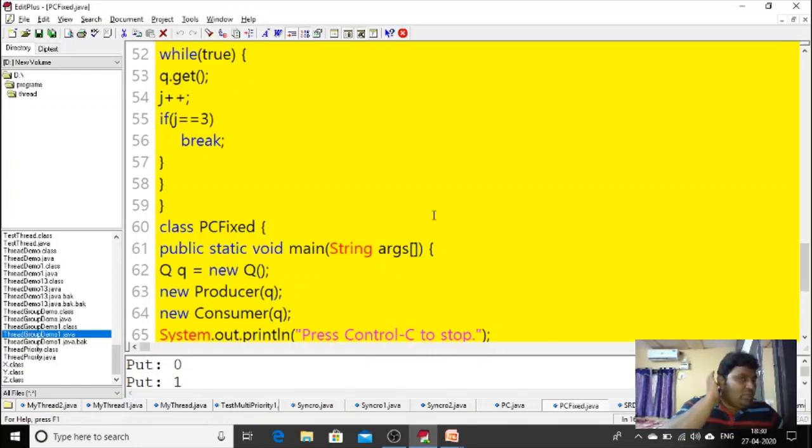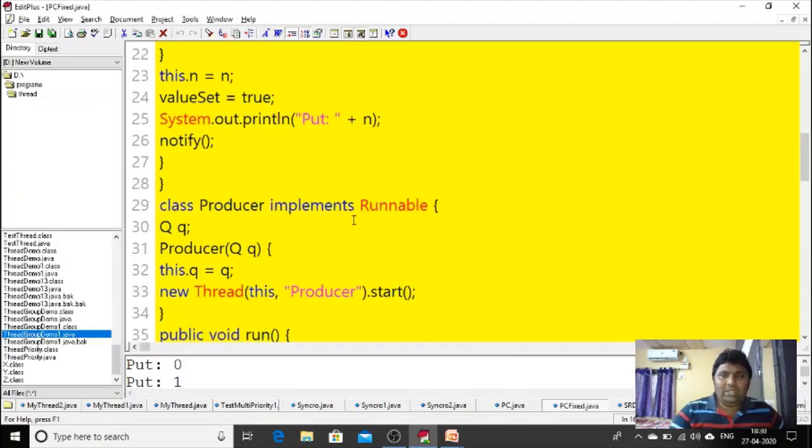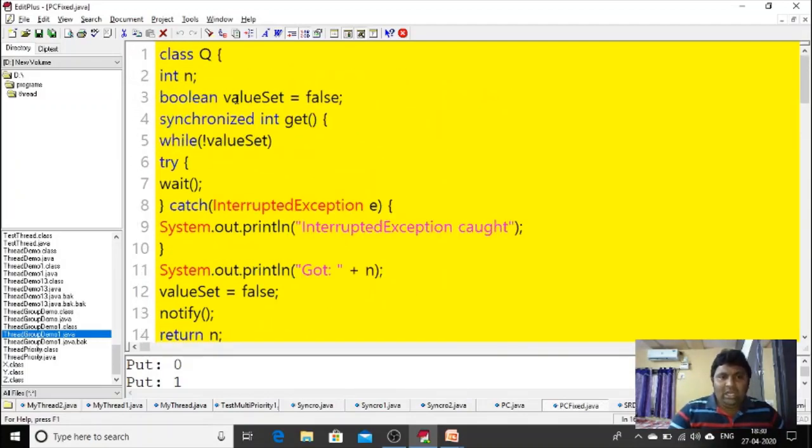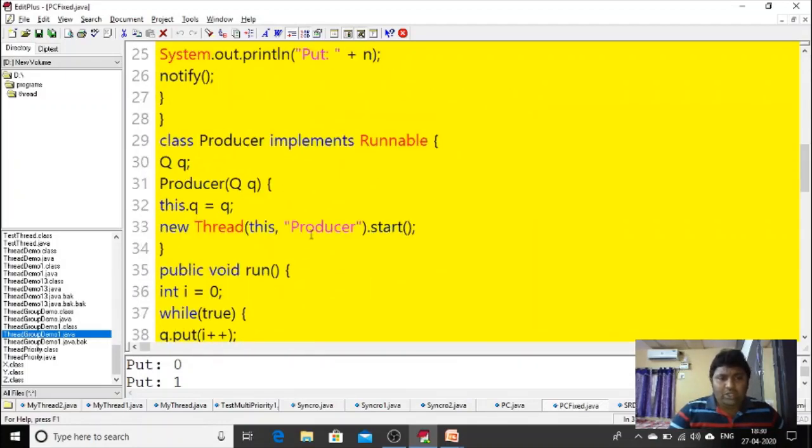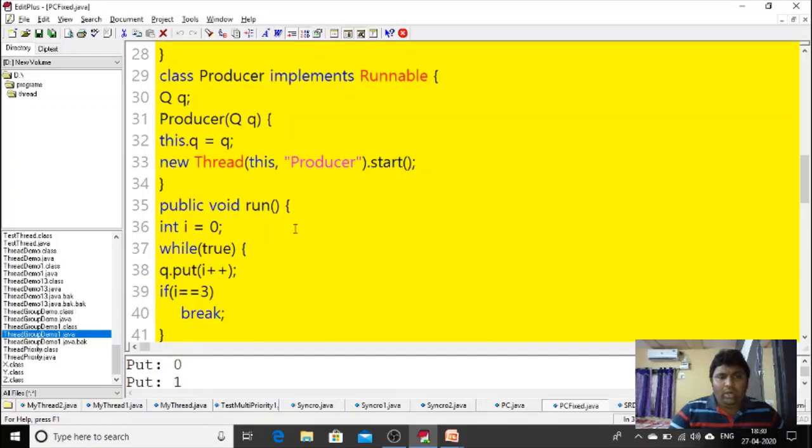I can explain very simply. Listen, initially I made a boolean variable, value set, equal to false. Now let me explain what the producer is doing and what the consumer is doing, then you can understand.